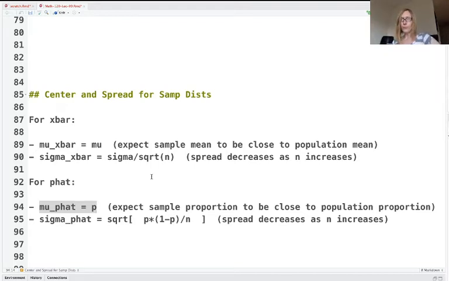Of course, we know it's not always going to be perfectly the population proportion, so we need to think about the spread for that distribution too. How much wiggle room do we expect to see when we're taking these samples? The formula for the spread isn't super intuitive, square root of p times 1 minus p over n. But it's not too bad to compute. I'll show you some examples here in a second.